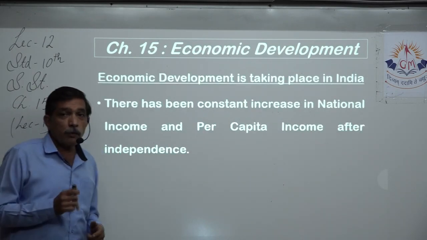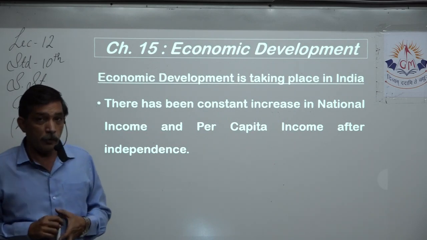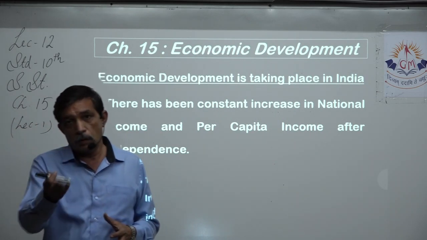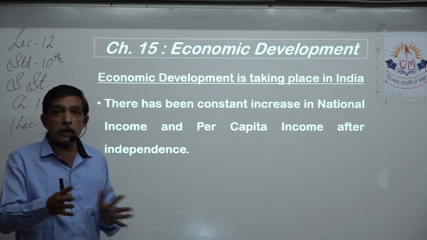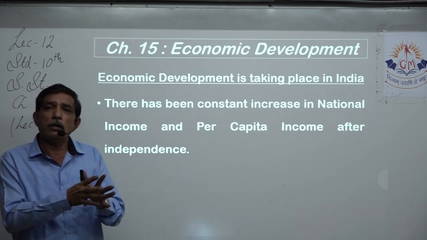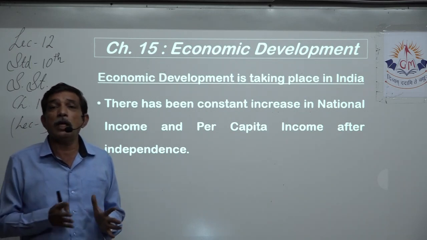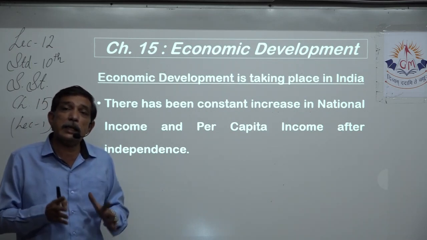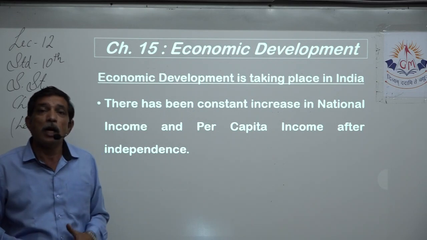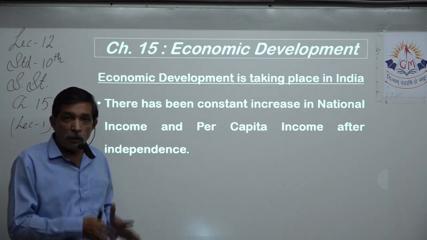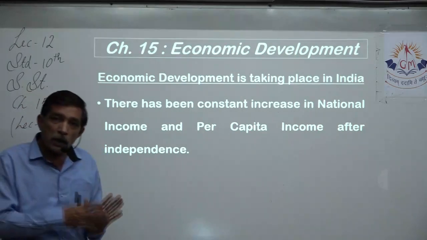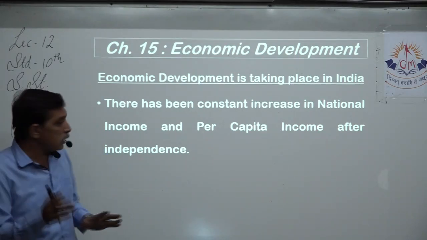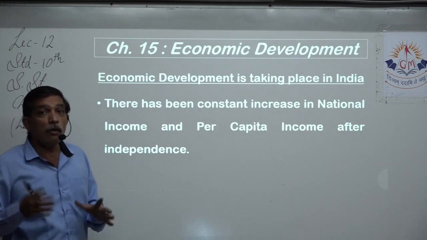Economic development is taking place in India. We have to prove it. We have to show that economic development is happening. In this lecture, I think we have shown in enough ways how economic development is seen in India and it is happening in India. Right, from 1947, even before that, and today 2021. Economic development is seen. What is the reason for it, or how do we prove it?